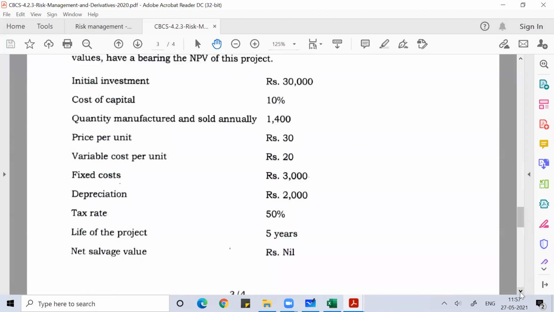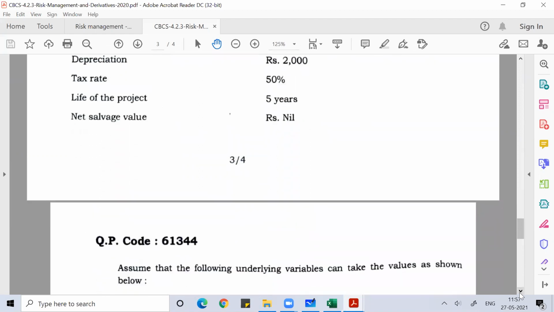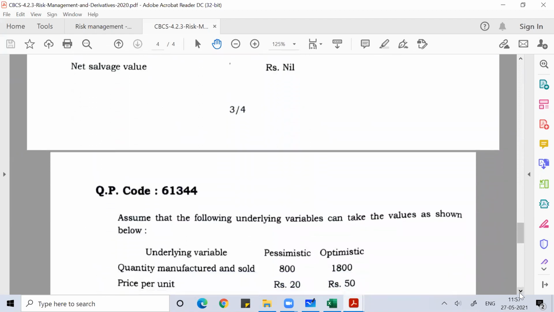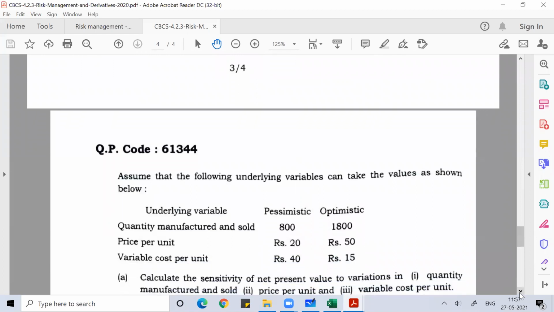Now based on this data, you have to assume the following underlying variables can take the values shown below. So then they have developed scenarios. This is called scenario analysis. In sensitivity analysis, we changed only one variable. You remember, we changed selling price per unit, we changed variable cost, and then we saw what impact that made on the NPV. Now we are doing this problem based on scenario analysis. In scenario analysis, we will not change one variable. We'll change a certain set of variables which we call a scenario.